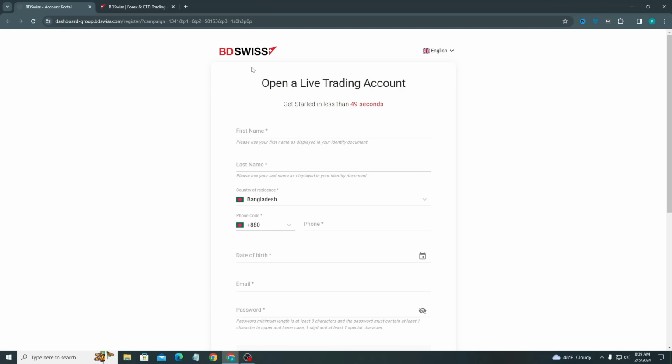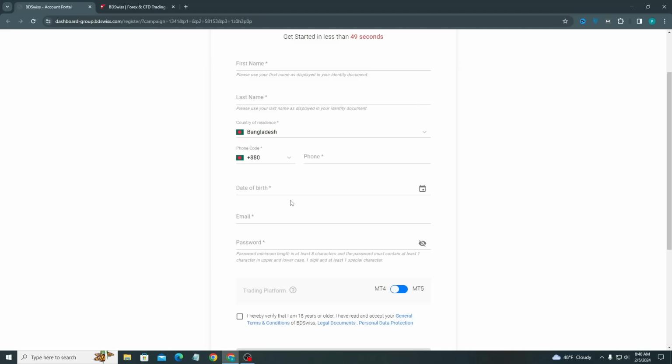If you follow the referral link, you can dive into this section. Please enter your first name, your last name, and your phone number, and which country you are from. Please fill in all the details. The important thing is to use the name on your national ID document or passport, so that it will be easier for you later on.